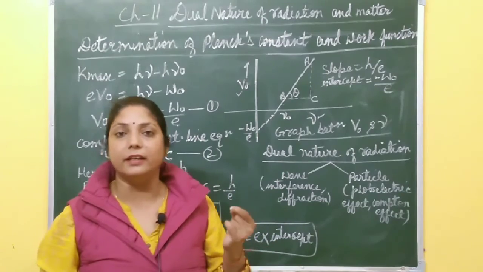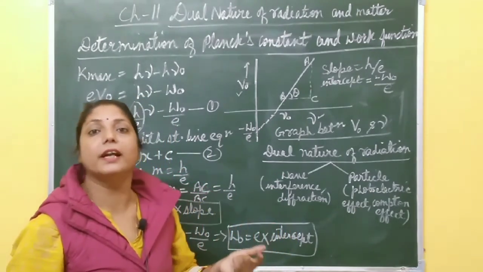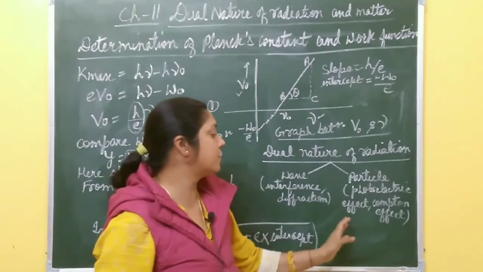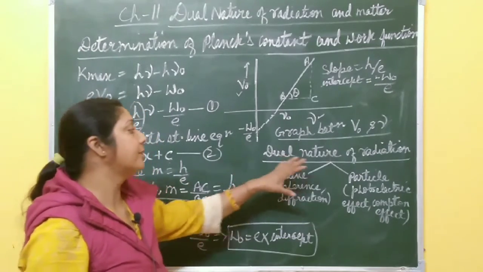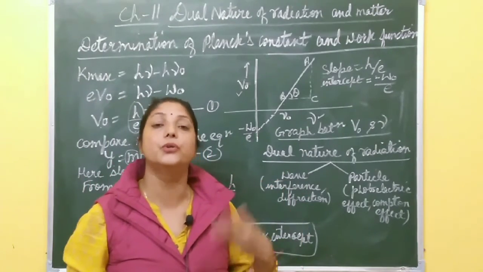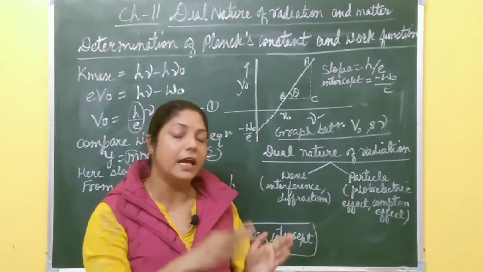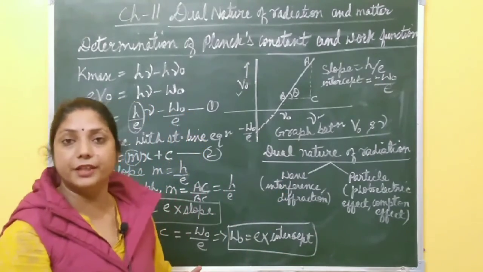It means it behaves like a particle. So the photoelectric effect experiment shows the particle nature of radiation, and the Compton effect also shows it. So it is clear that radiation has dual nature: sometimes it behaves like a wave and sometimes like a particle.